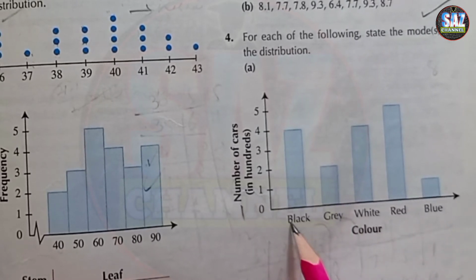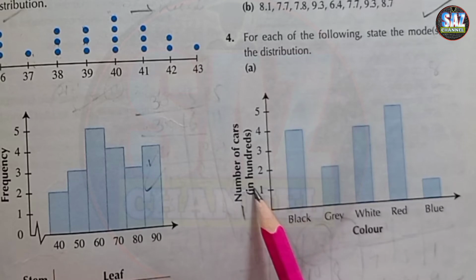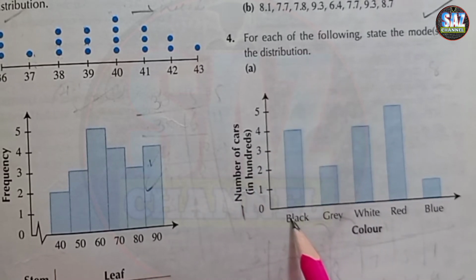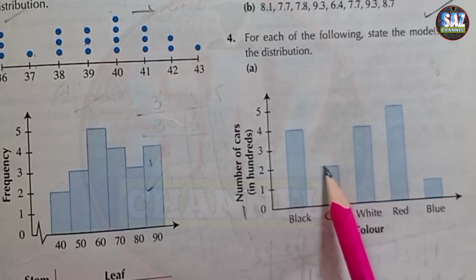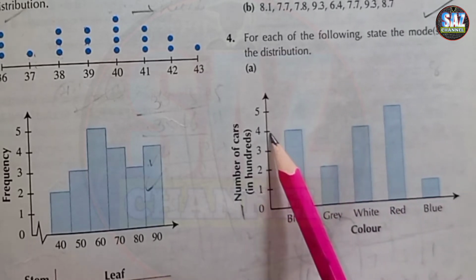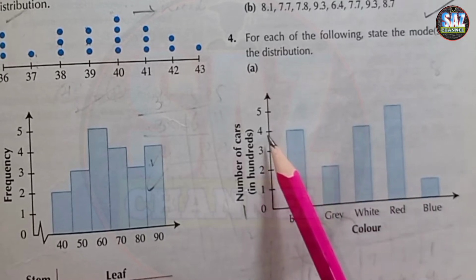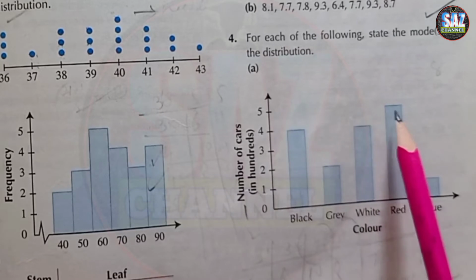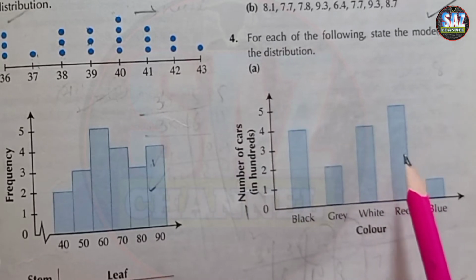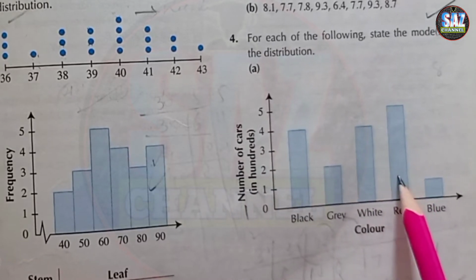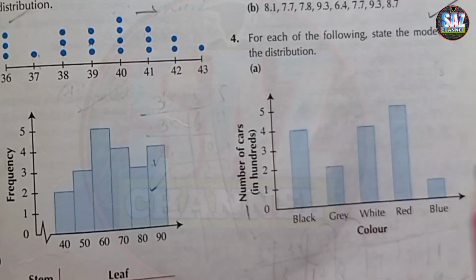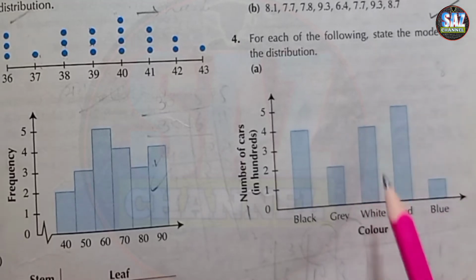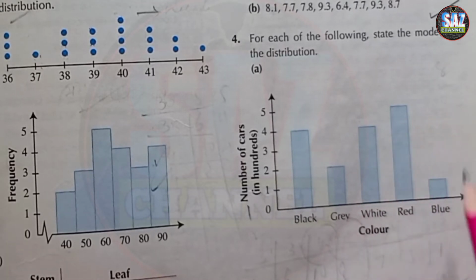If we look at the black color, there are 4 cars in hundreds, so 400 cars have black color. For gray, this is 2. For white it is 4, and for red, I hope red is the most favorite color in cars for the public, because it has the highest rectangle in front of it. Blue has 1. So which color will be the mode here? Red will be the mode.